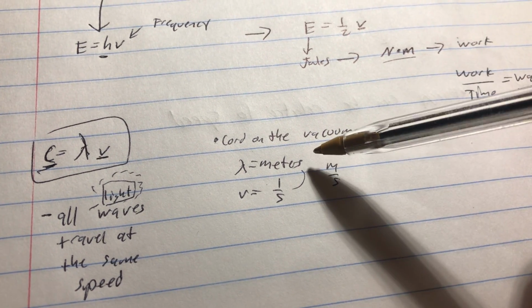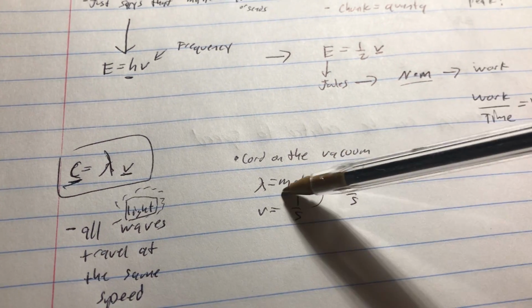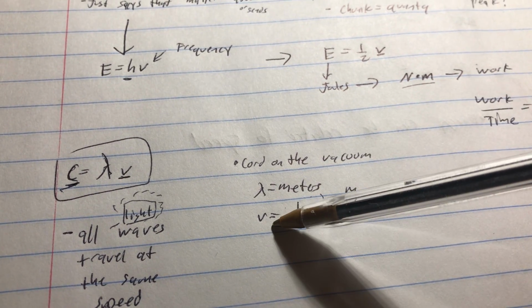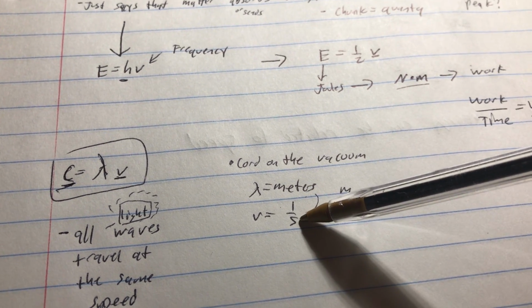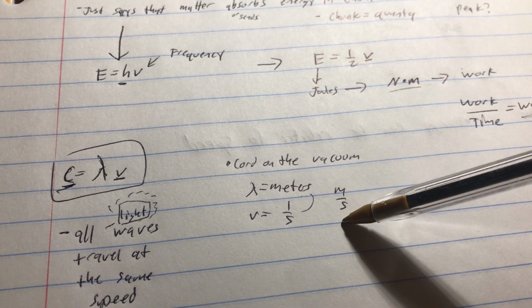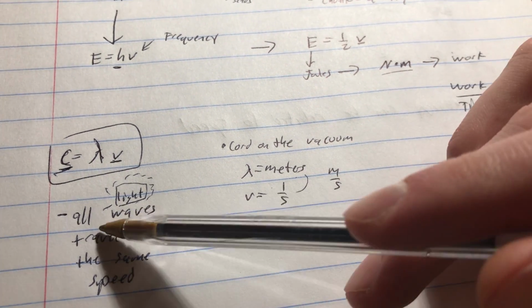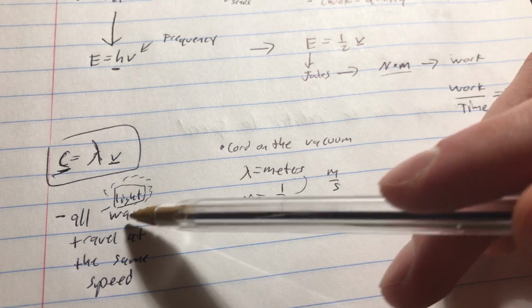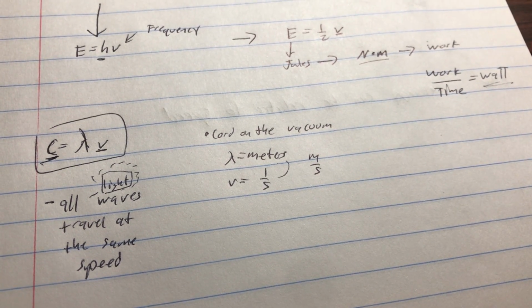Another thing, if you remember, the speed of light is always in meters per second, and so lambda is in meters, and frequency is in hertz, which is just 1/second, and so that comes out to meters per second when you multiply them together. Remember that all light waves travel at the speed of light, the same speed.